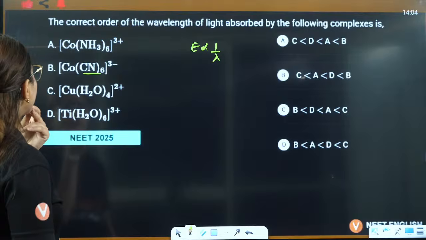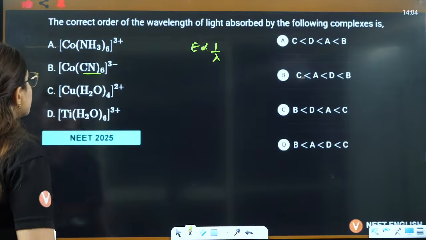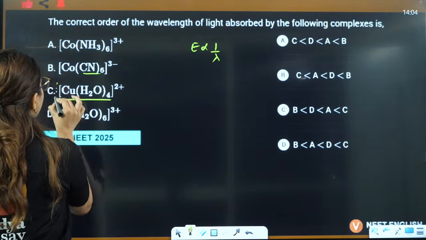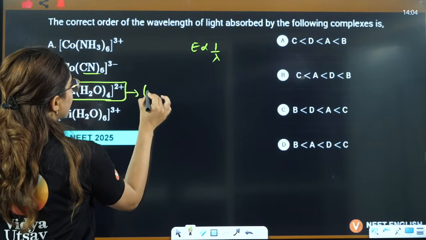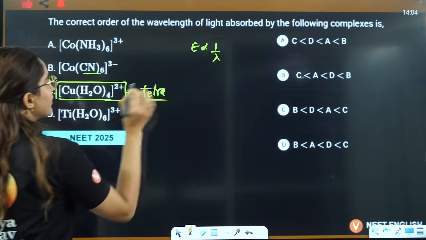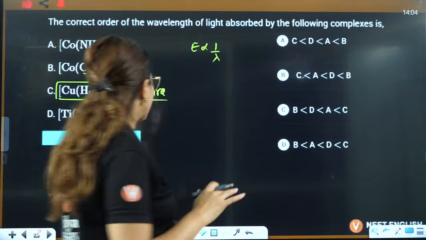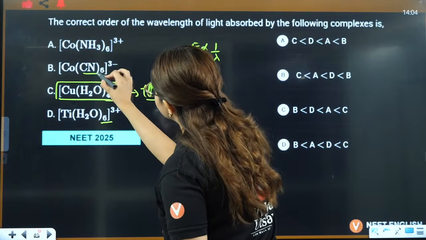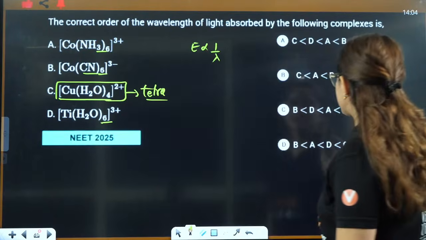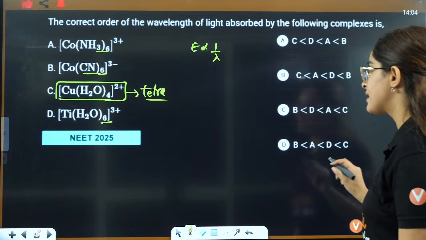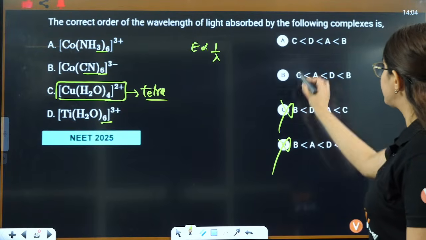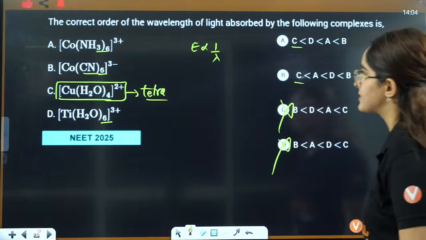So here what we can do, first thing is, this is tetrahedral. First thing, it is tetrahedral. So tetrahedral definitely has lower splitting as compared to octahedral. This is octa, this is octa, this is octa. Right? So C definitely will have less. So C is less only in these two cases.